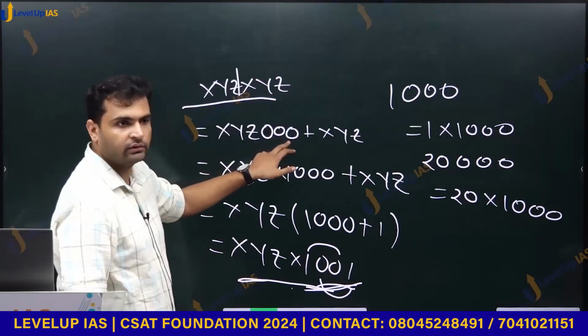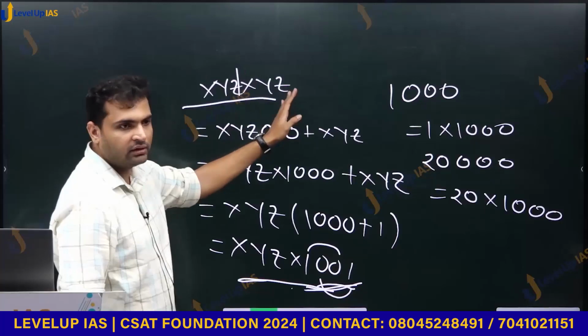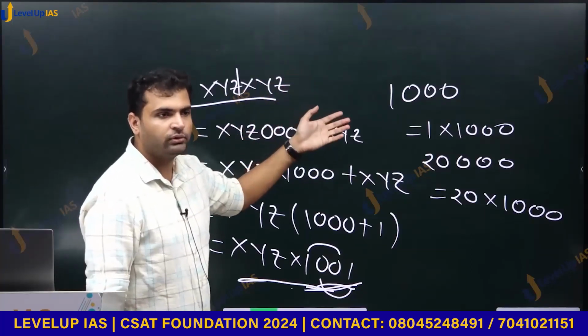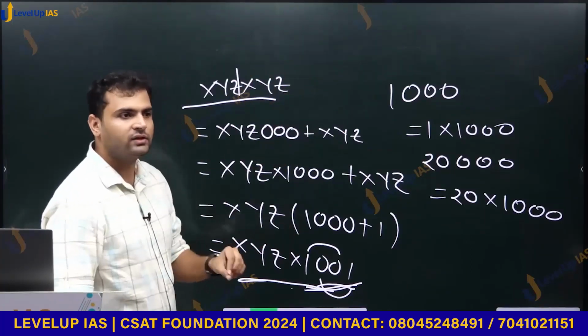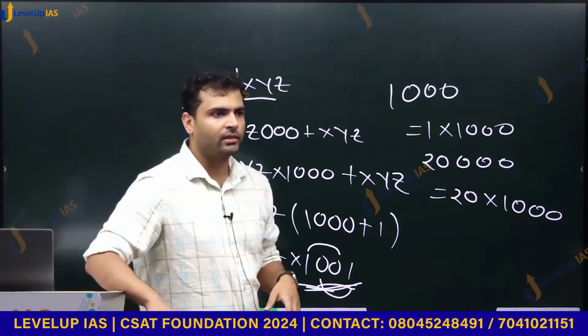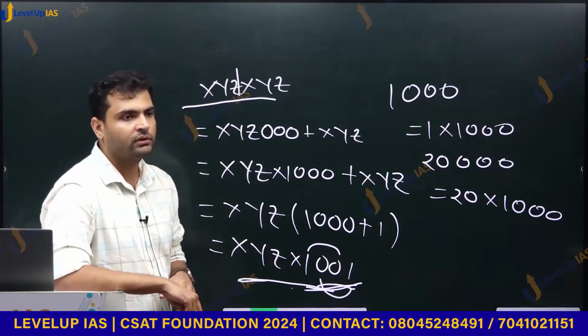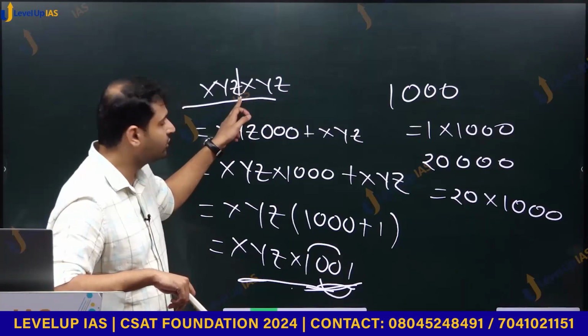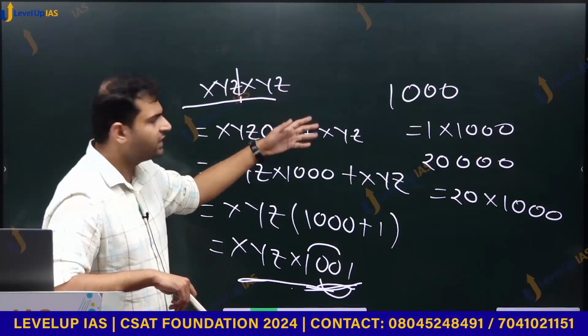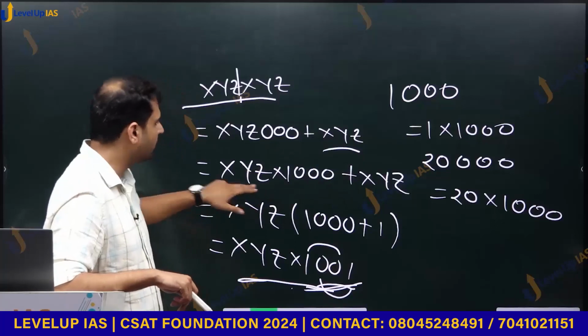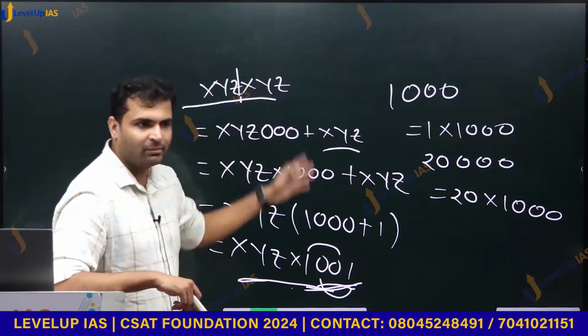From here to here? Yes, because there is symmetry here. I mean, this may seem random to you, but this is intuition. Yes, because after 3 zeros there is symmetry, na? That is why. And then only this xyz can become common out of this. So this is a mathematical way of doing it.